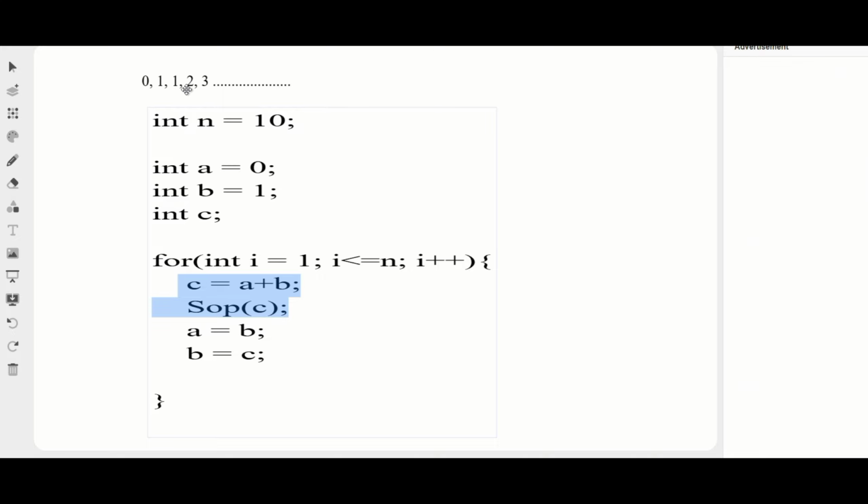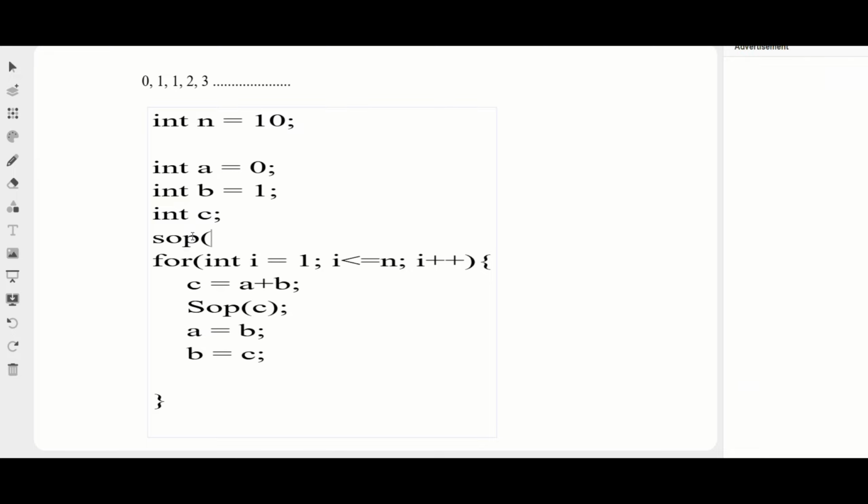How am I going to print the 2? For this, my a should be 1 and b should be at least 1, then I can have c equal to 2. Okay, I also want to print 0 and 1 first. Let me print here SOP